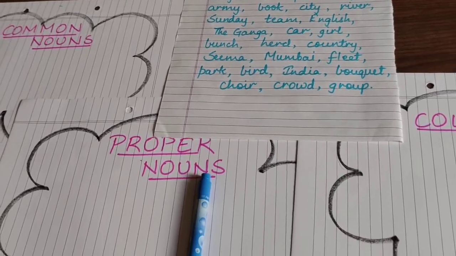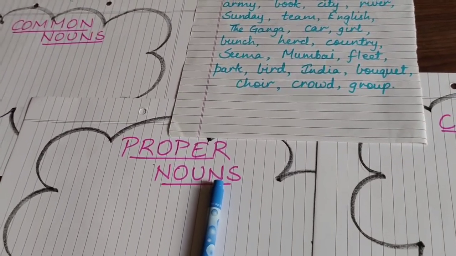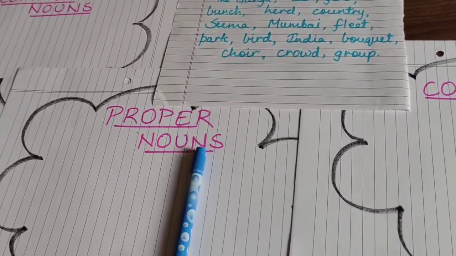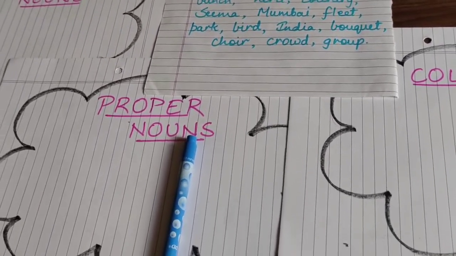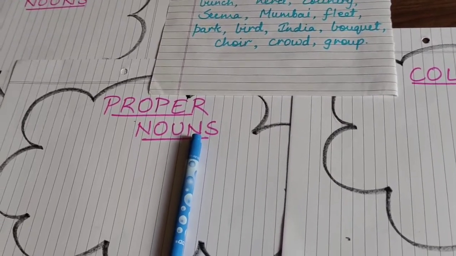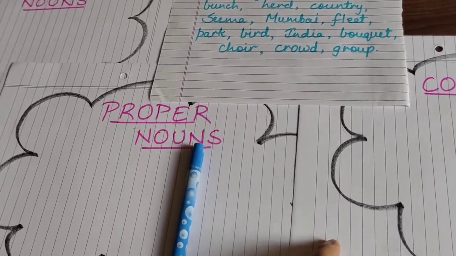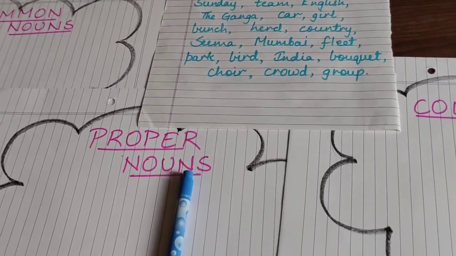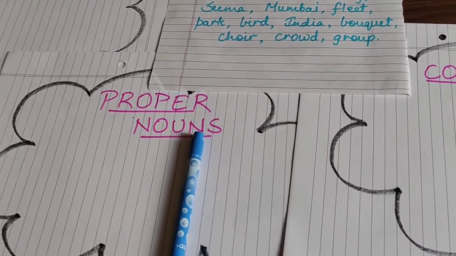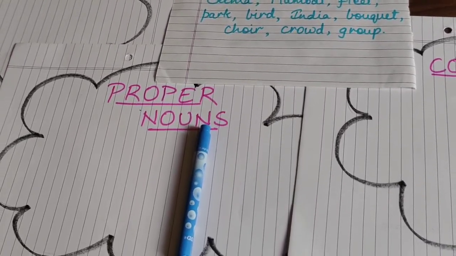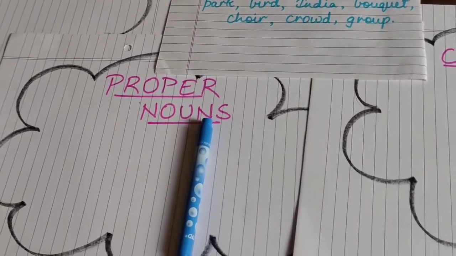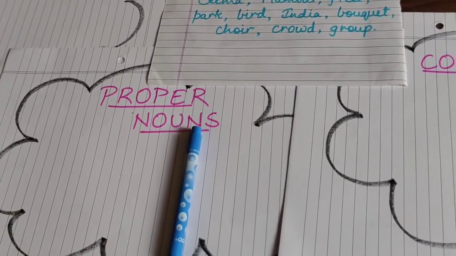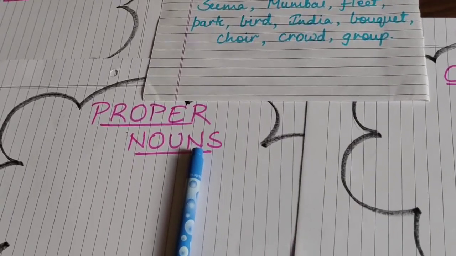Now coming to the next part, that is proper noun. As you all know, what is a proper noun? Proper nouns are those to which we give a particular name. Like if we have given the girl the name Radha, then that name is known as a proper noun. Is that clear? Now if I have written rose, that means I am talking about a flower, using the name of a flower, that is rose. So where will we put the rose flower? In proper nouns, because we have defined the name of a flower there.